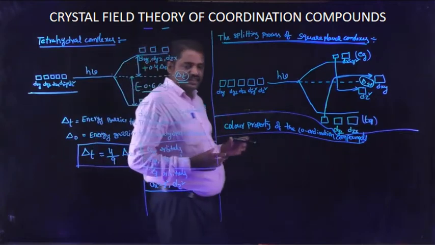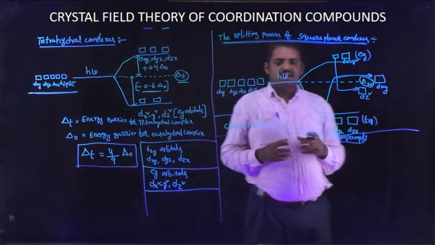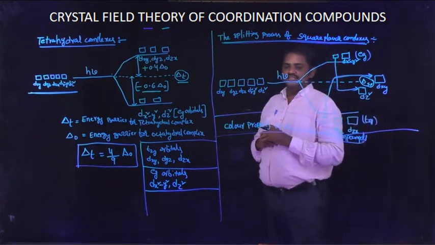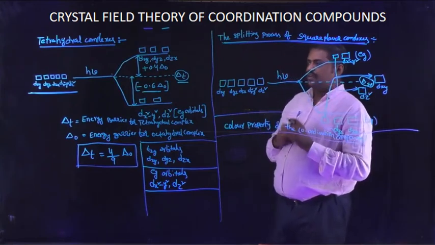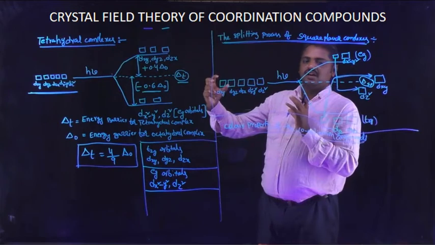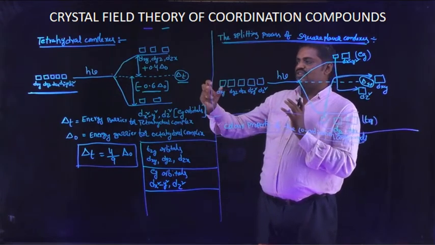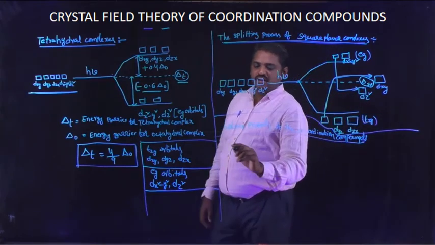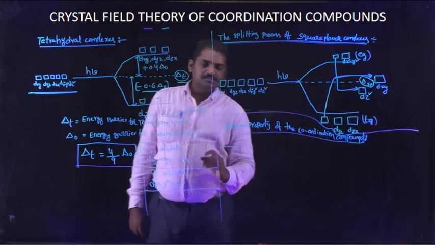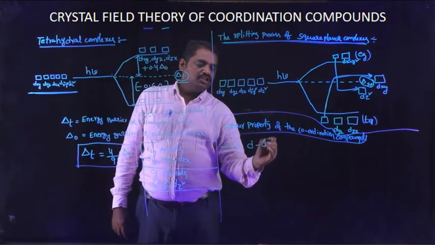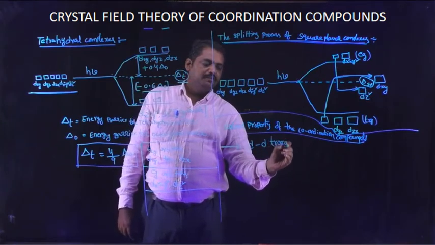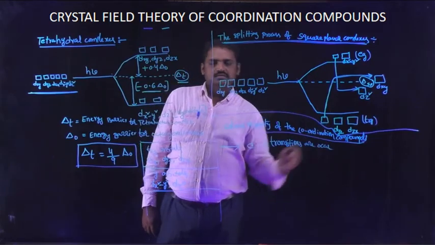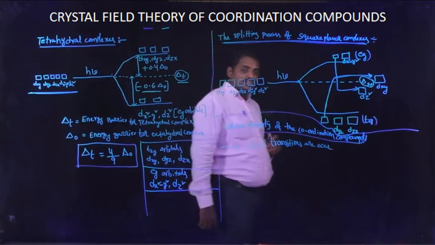These 5 degenerate orbitals collide with one another. Means in this process these degenerate orbitals collide with one another. These transitions are known as d-d transitions. In this complex it is clearly observed that d-d transitions occur. d-d transitions are possible.